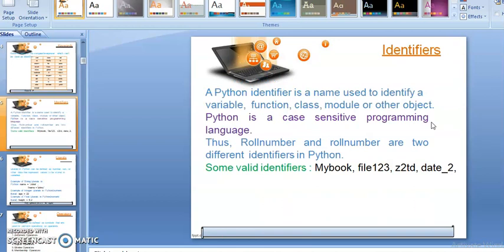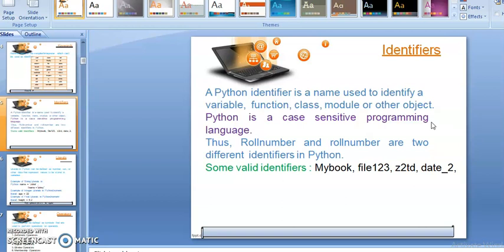So students, a Python identifier is a name used to identify a variable, function, class, module or other object. Just like our name is our identifier, if anyone calls out, then he or she will take our name. In the same manner, the identifier plays a very important role to identify the variable, function, class or any other objects in a programming language.